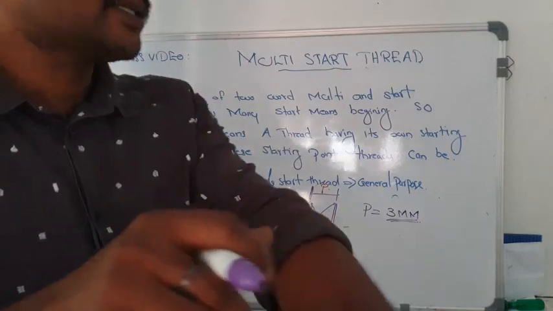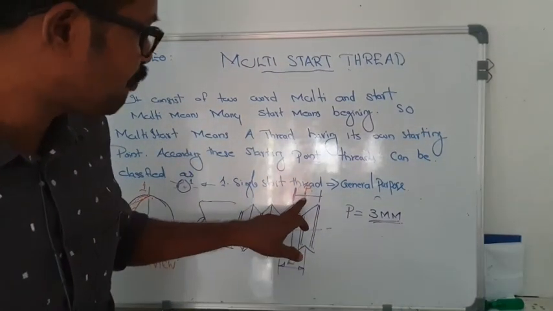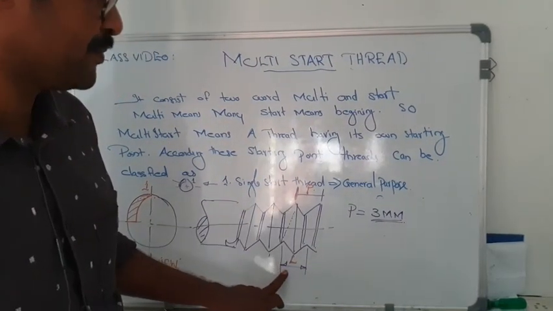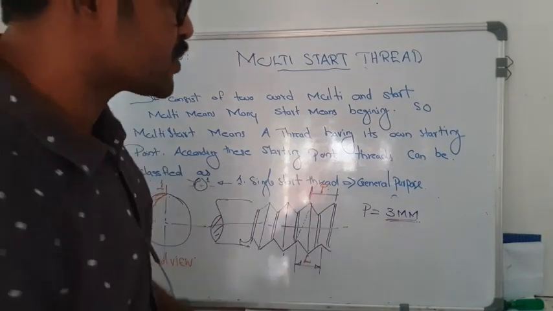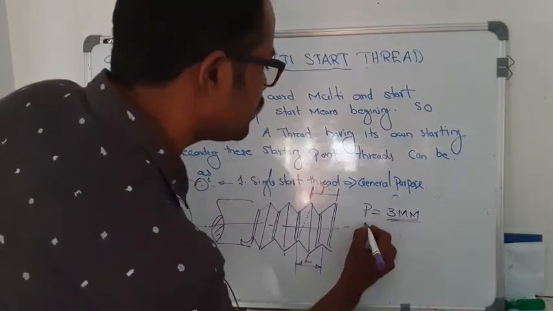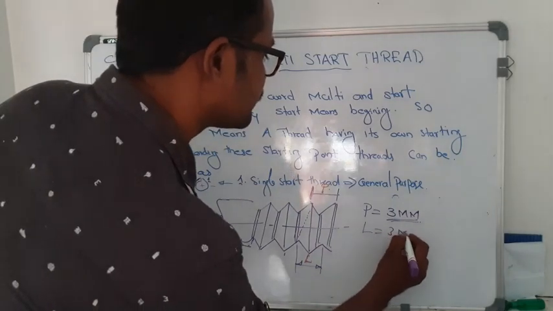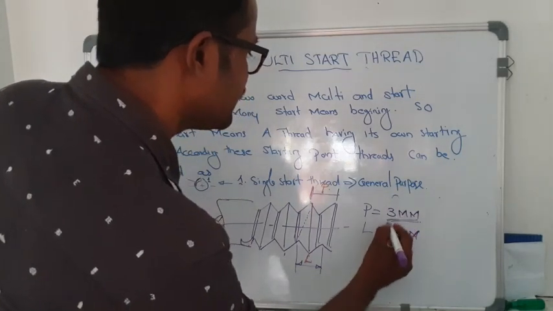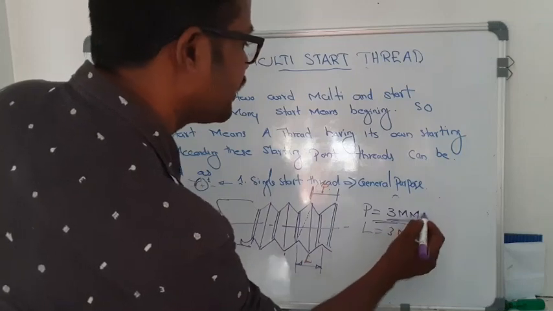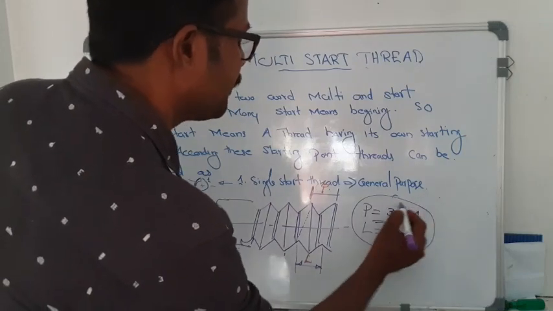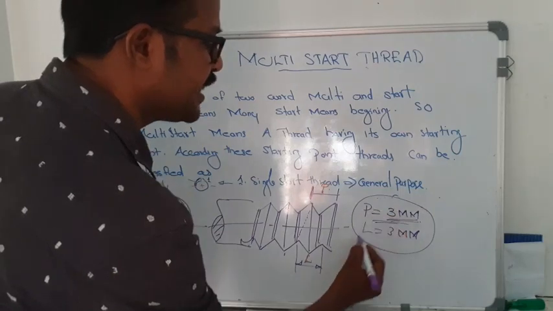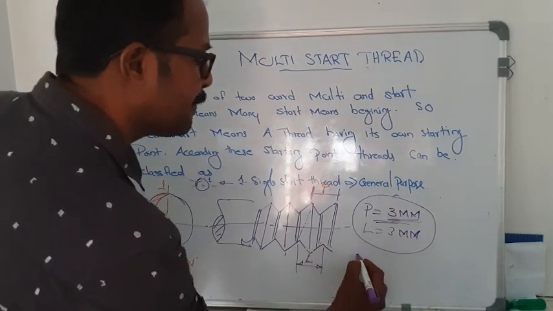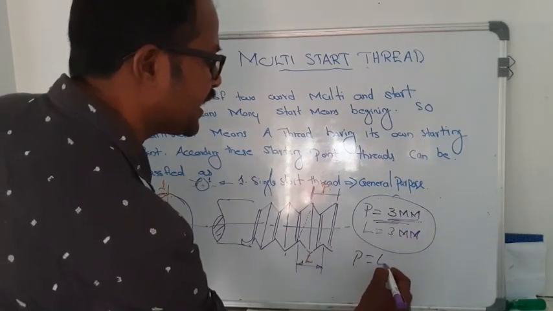In the case of single start thread, pitch and lead are the same. That means if the pitch is 3 millimeter, our lead is also 3 millimeter. So the relation in the case of a single start thread is that pitch is equal to lead.